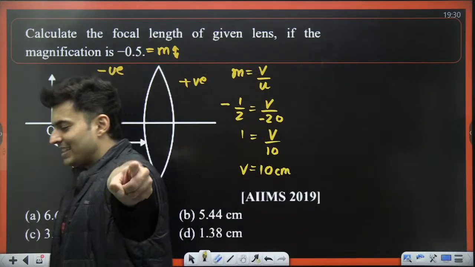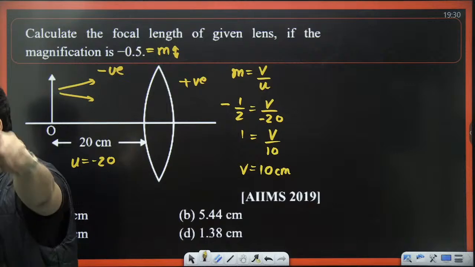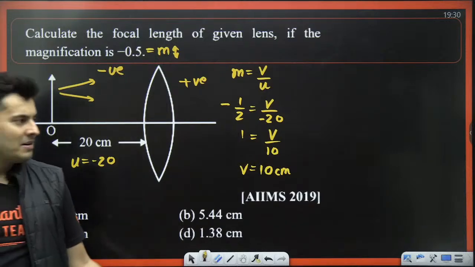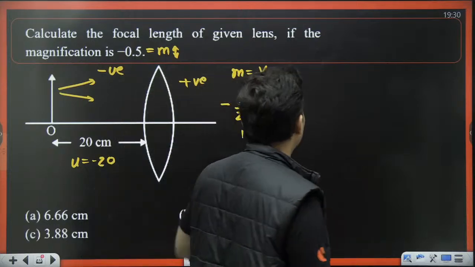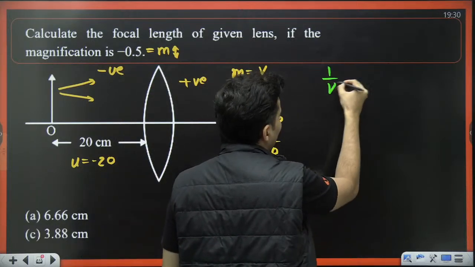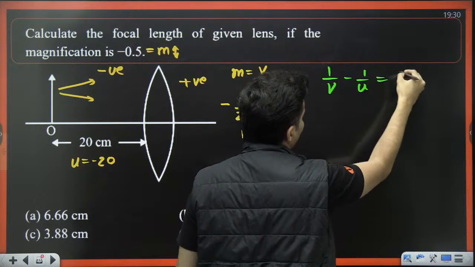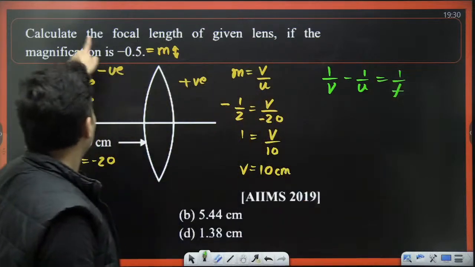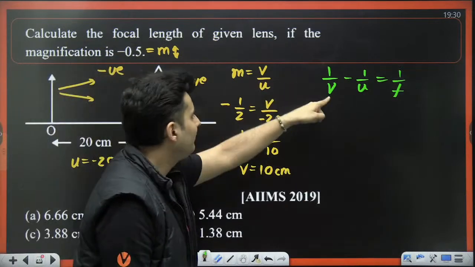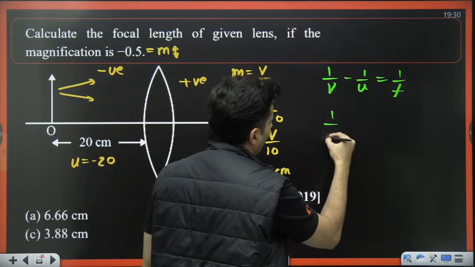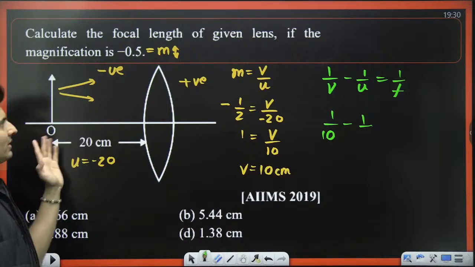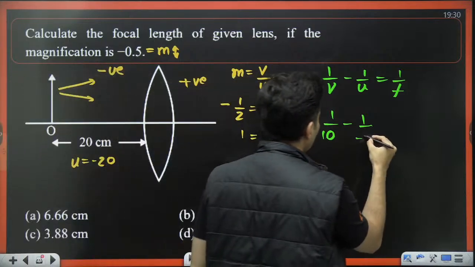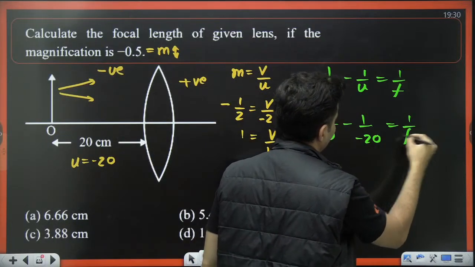I got the image distance. Everybody with me? I got the image distance. How much did it come out to be? Plus 10 centimeters. Oh, what do I do now? Don't have to worry. I can just use lens formula. 1 by V minus 1 by U is 1 by F to find the focal length. V value plus 10. Already got it with the correct sign. U value minus 20 because it is on the negative side. So minus 20 is 1 by F.